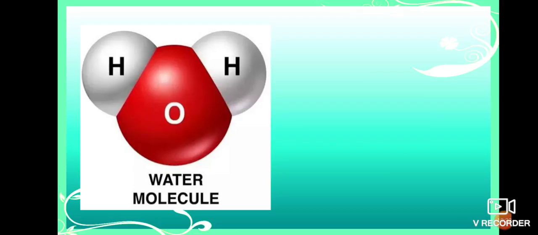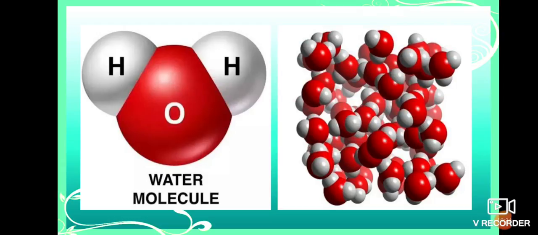Okay students, so many water molecules have to combine together to form a glass of water. Only one molecule is not considered to be a glass of water. So many water molecules are there to form a glass of water, and so many glasses of water have to be collected to form a big river, big ocean, etc.